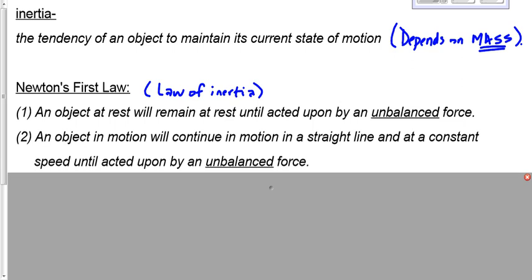When I'm traveling in my car at 110 kilometers per hour on the highway, there's all kinds of forces acting on my car, but I'm going at 110, not speeding up, not slowing down. Why? Because the force is balanced. When forces are balanced, it just keeps doing what it's doing. If there are no forces, it keeps doing what it's doing. If the forces are unbalanced, that's when it speeds up, slows down, or changes direction.